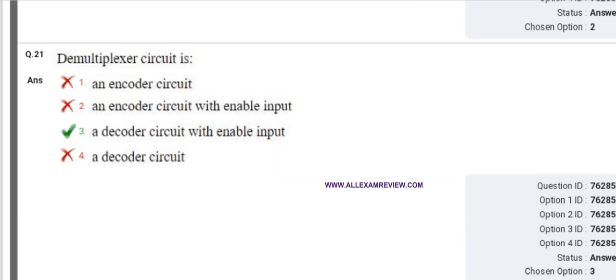Next question is: a demultiplexer circuit is a? So we know that a decoder with enable input can function as a demultiplexer. A demultiplexer is a circuit that receives information from a single line and directs it to one of the possible output lines.